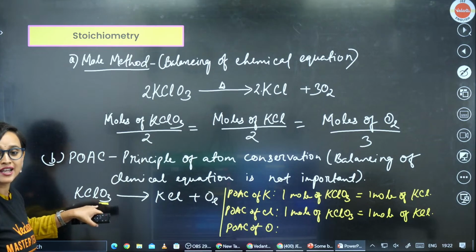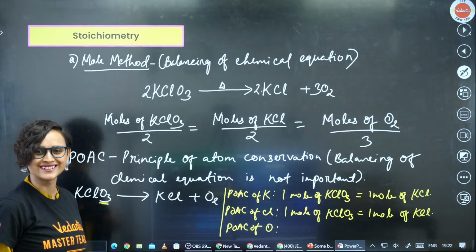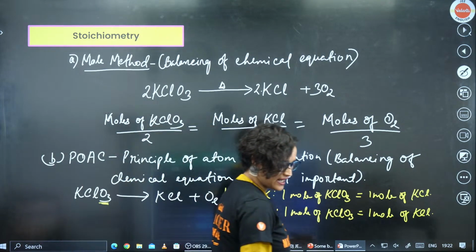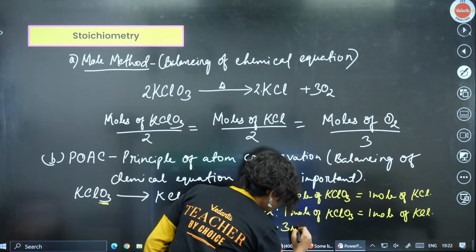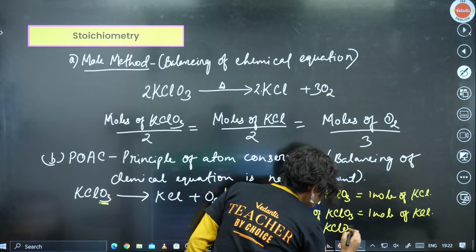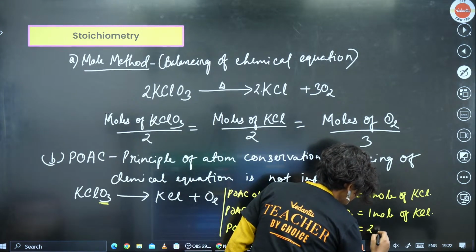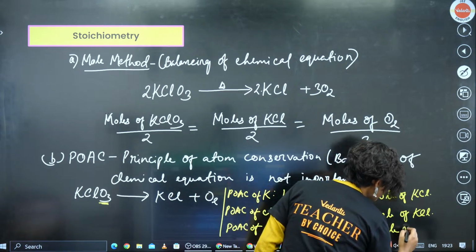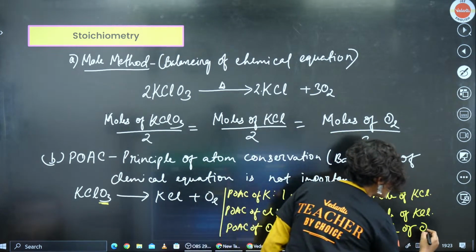This will be 3 mole of oxygen giving you 2 mole of oxygen. Do you see? What do we get here? We get 3 mole of KClO3 is equal to 2 mole of O2. Yes, 2 mole of O2.